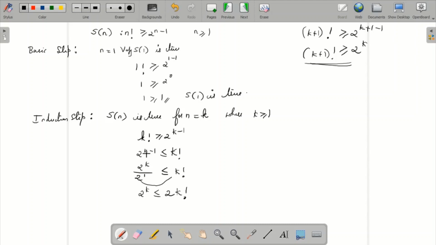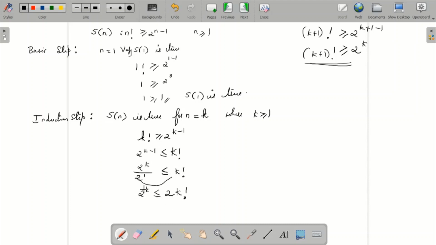I wrote 2 to the power k minus 1 less than or equal to k factorial. The meaning is the same; these two statements are the same. Then I just took 2 to the power k divided by 2 to the power 1. The meaning is the same: 2 to the power k minus 1. This 2 I multiplied with this, so I got this particular step.